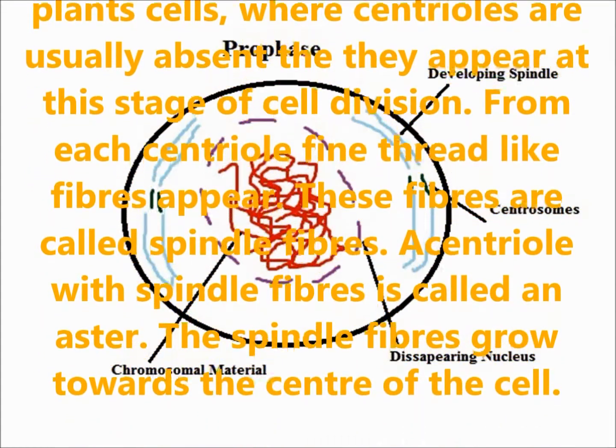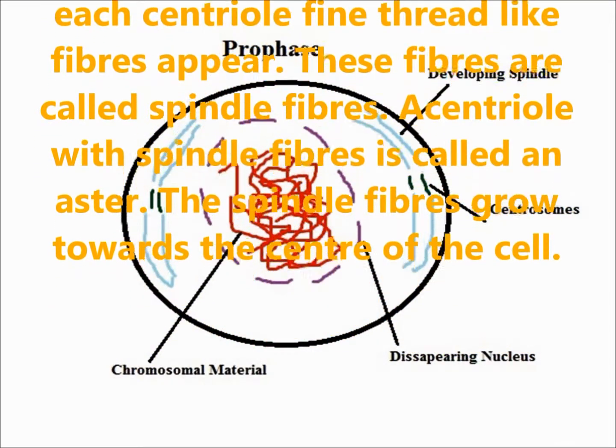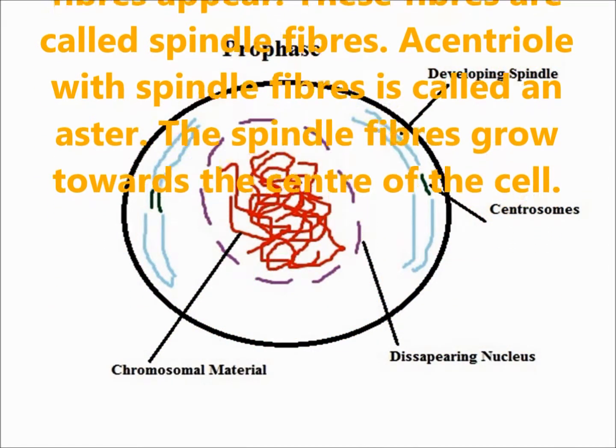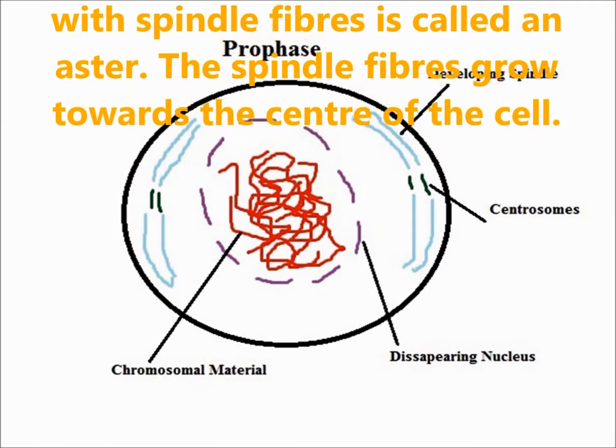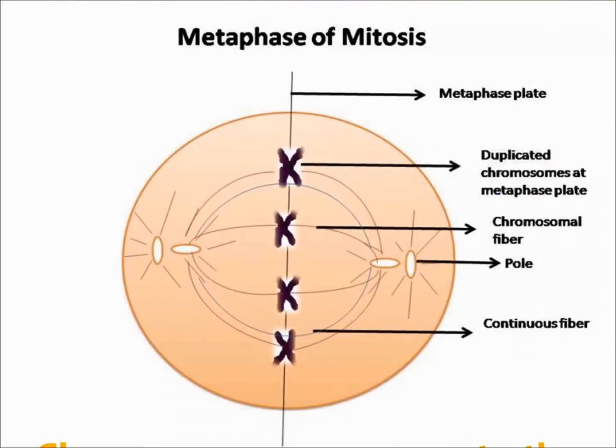From each centriole, fine thread-like fibers appear. These fibers are called spindle fibers. A centriole with spindle fibers is called an aster. The spindle fibers grow towards the center of the cell.